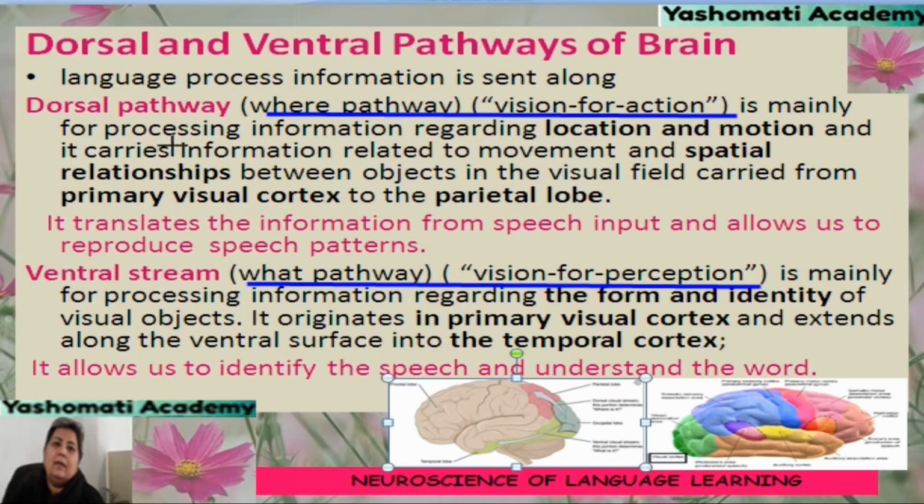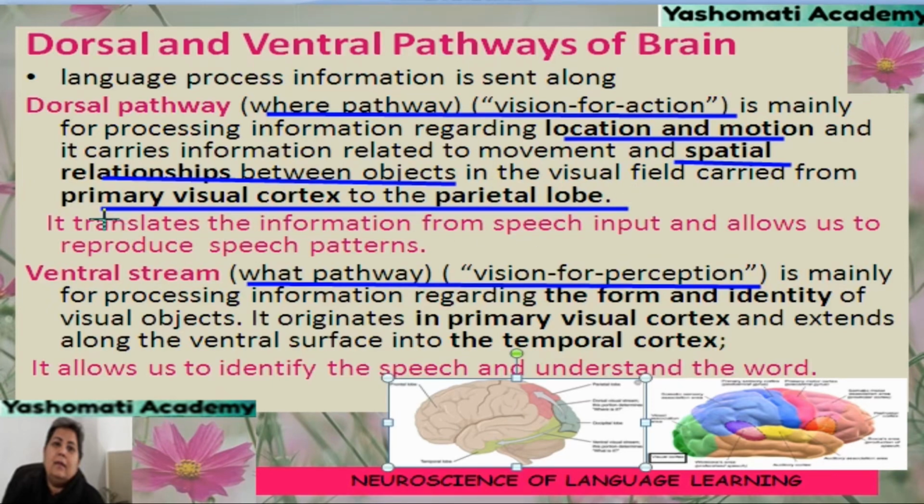The dorsal pathway is mainly for processing information regarding location and motion and carries information related to spatial relationship between the objects. Spatial relationship means how different things are arranged in space. And the dorsal pathway runs from the primary visual cortex to the parietal lobe. The parietal lobe is mainly responsible for sensory impulses.